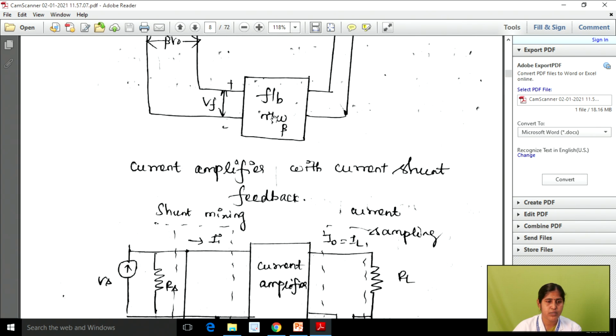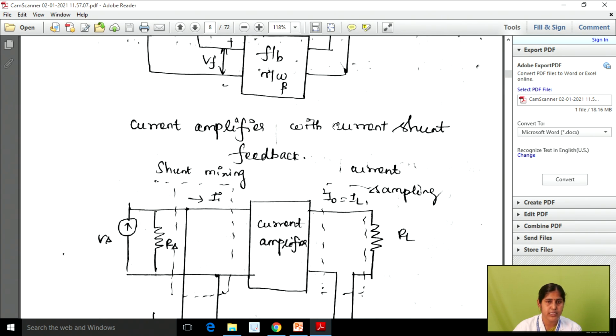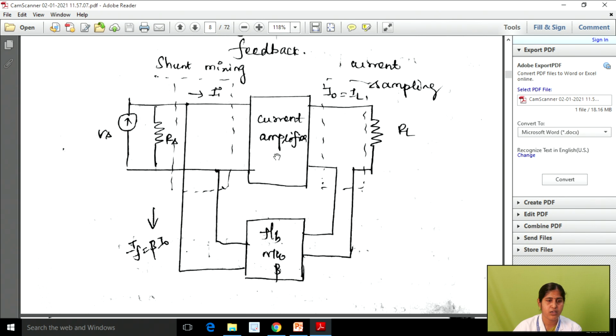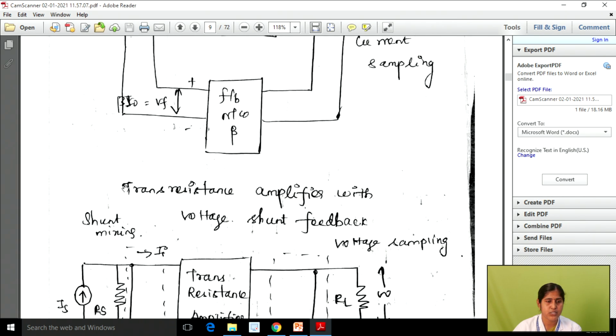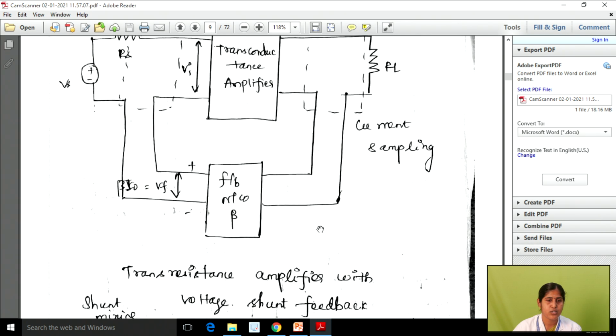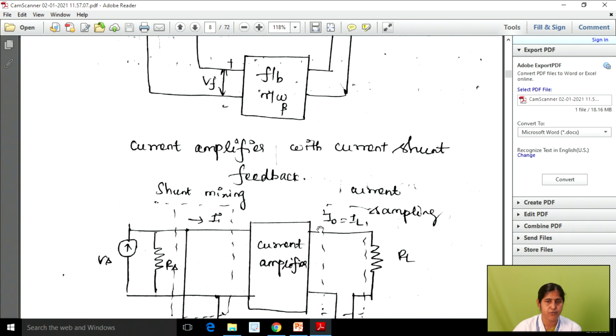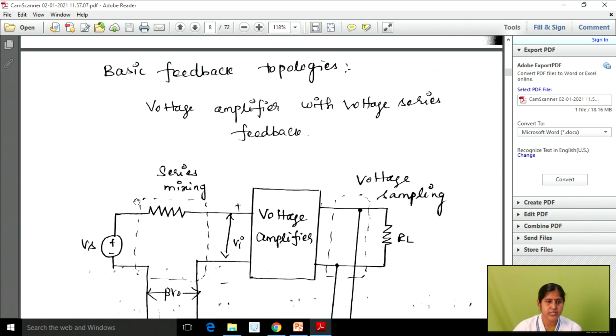The next is current amplifier with current shunt feedback. The next is trans conductance amplifier with current series feedback. The final one is trans resistance amplifier with voltage shunt feedback. These are all very important topics in feedback amplifiers, and from these diagrams we can derive the gain with and without feedback.